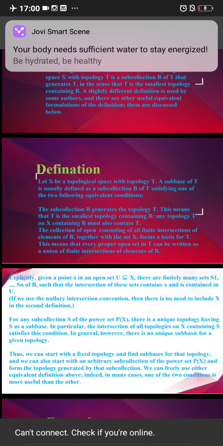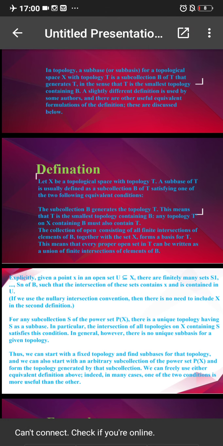The subcollection B generates the topology T. This means that T is the smallest topology containing B. That means any topology on X containing B must also contain T.